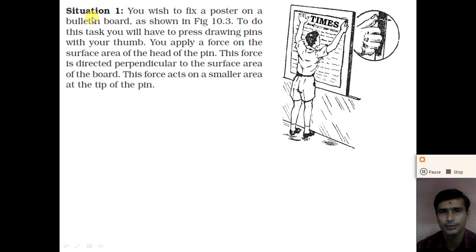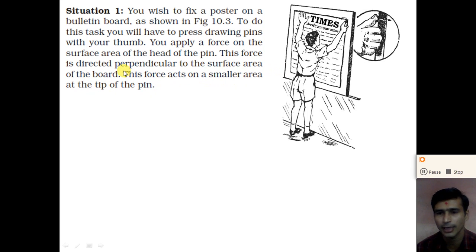Consider situation 1: you wish to fix a poster on a bulletin board as shown in the figure. To do this task, you will have to press the drawing pin with your thumb, that is, apply a force on the drawing pin. You apply the force on the surface area of the head of the pin. This force is perpendicular to the surface of the board, and it acts on the smaller area at the tip of the pin.